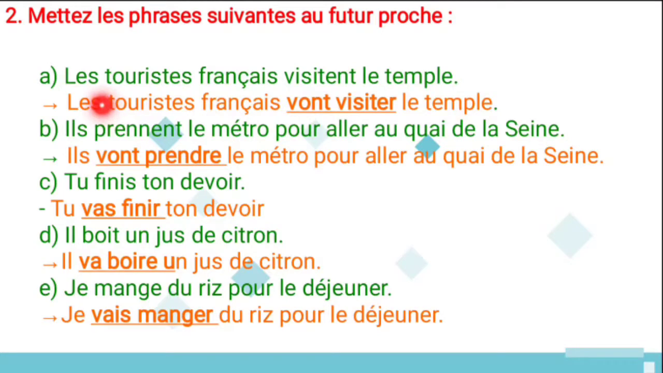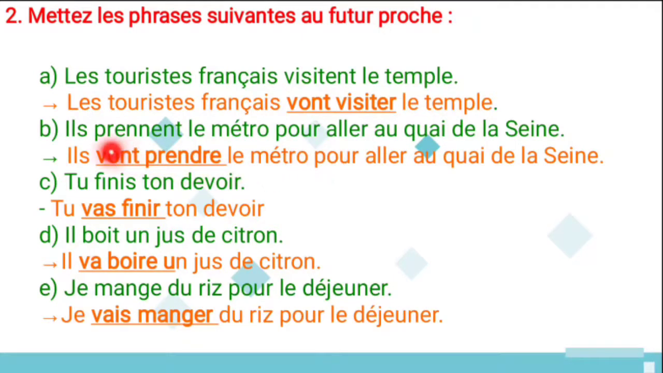First one is les touristes français visitent le temple. It means the French tourists visit the temple. And the verb is what? Visitent. And what is the infinitive verb for this one? Visiter. And this is the aller verb conjugation because the subject refers to ils, plural. So les touristes français vont visiter le temple. So French tourists are going to visit the temple.